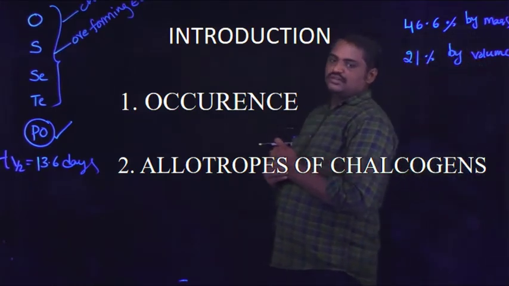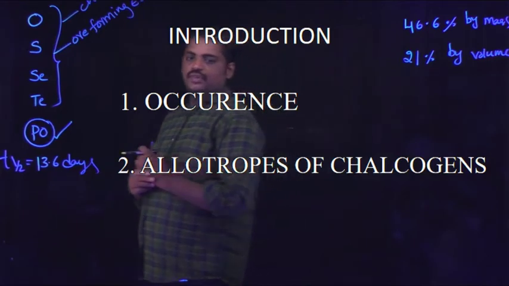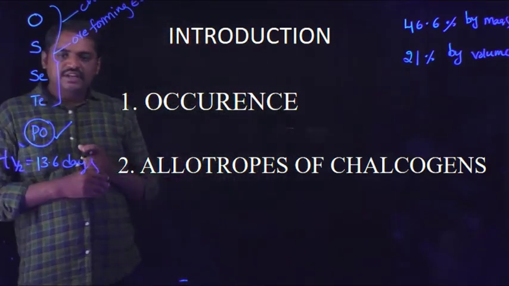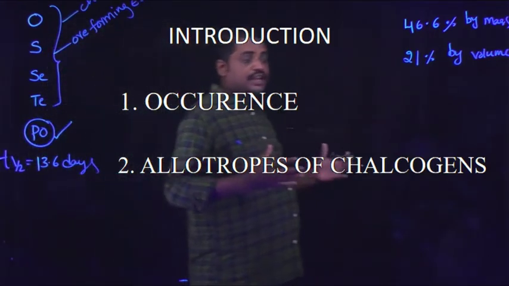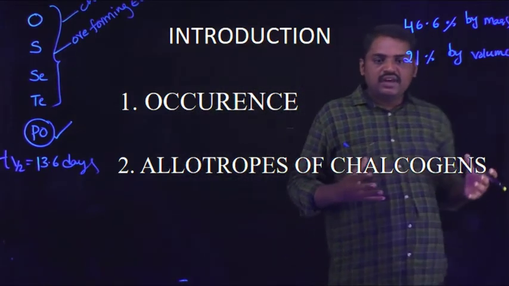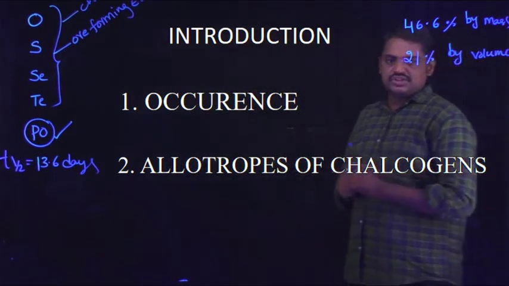And next one, sulfur. Most probably a small quantity of sulfur is available in the earth crust.